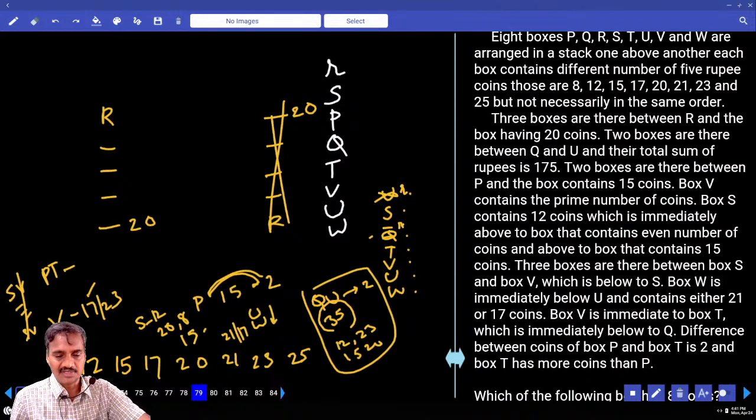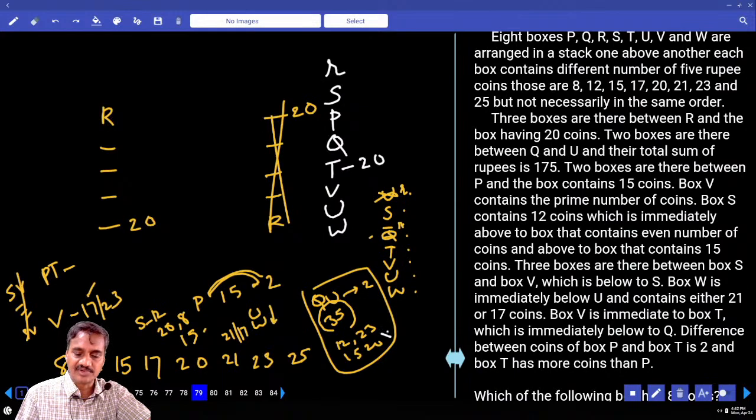V is 17 or 23. My three boxes between R and 20. R equal to 1, 2, 3. Now this T must have 20 coins. And if T has 20 coins, then between P, Q and U, Q and U and two boxes. And sum must be 35. Sum 35 into 15, 20 is ruled.